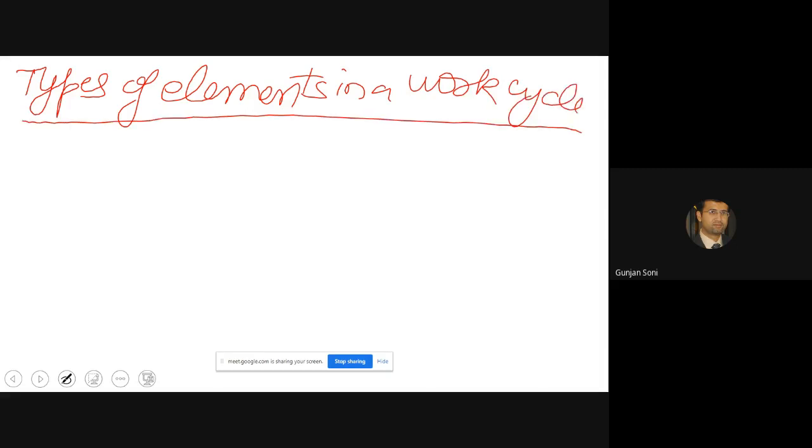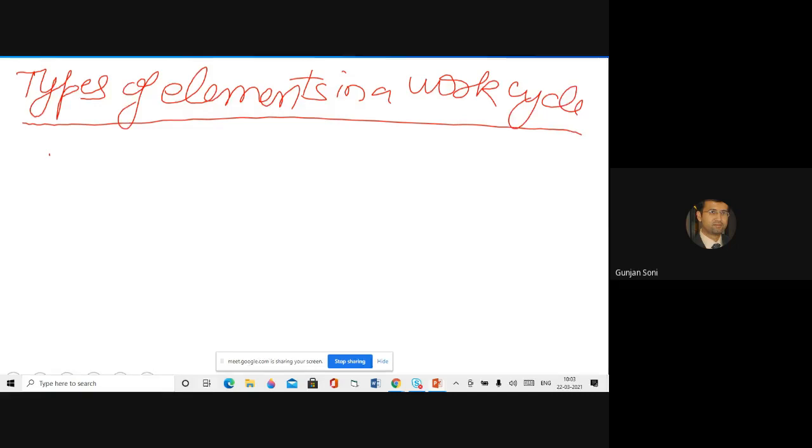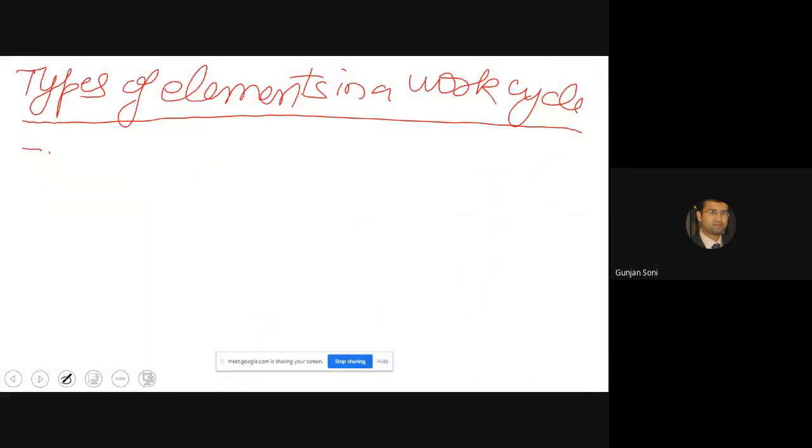So we can have repetitive elements. Then we can have occasional elements, then constant elements, variable elements. So we will be able to see some definitions. There are basically about 8 different types of elements which can be there. They exhibit different kinds of characteristics.